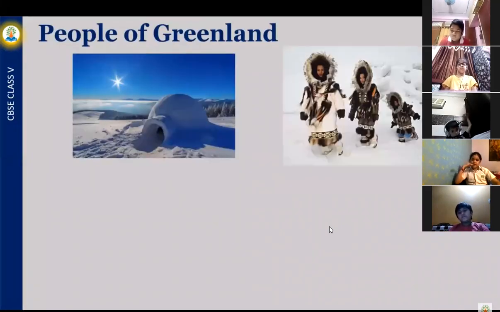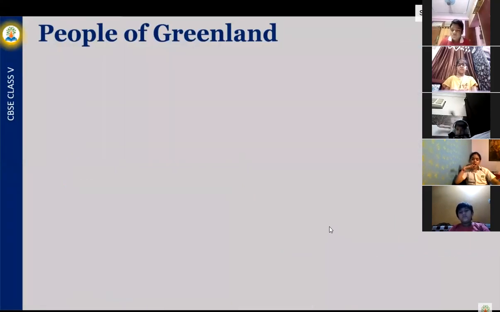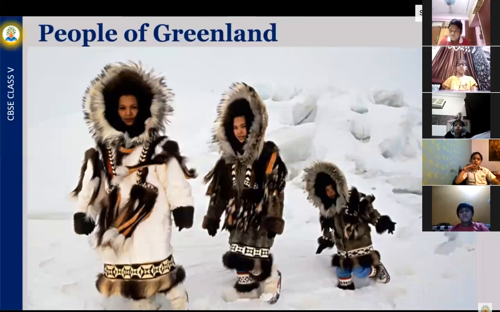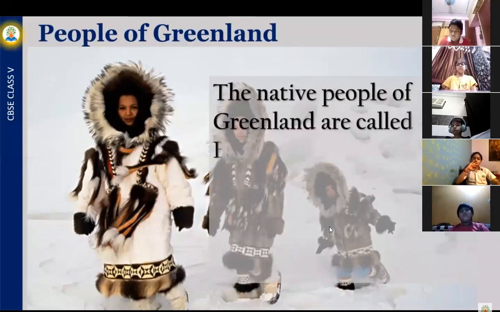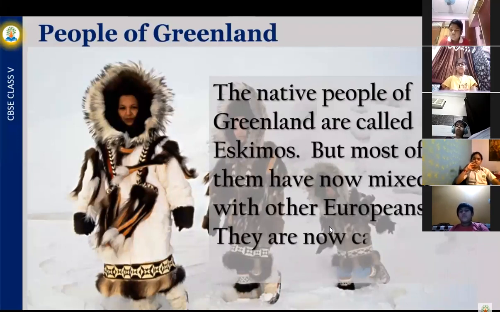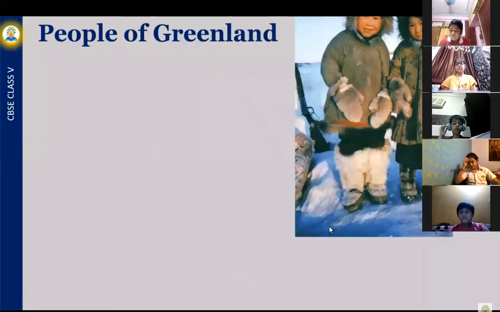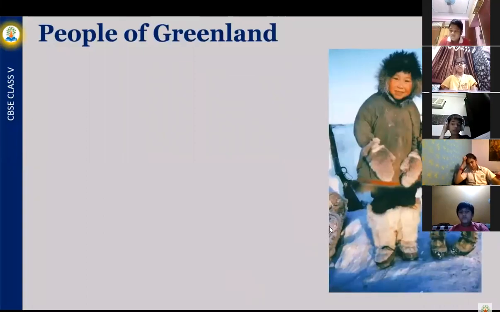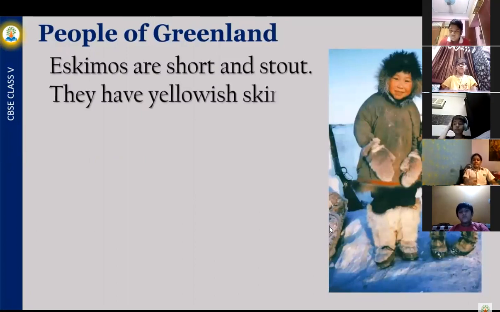About the people of Greenland. The native people of Greenland are called Eskimos, but most of them have now mixed with other Europeans. They are now called Greenlanders or Inuits. Earlier they were called Eskimos. Eskimos are short and stout. They have yellowish skin, high cheekbones and narrow eyes.